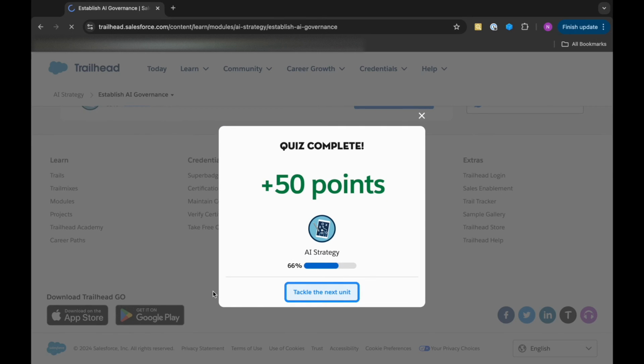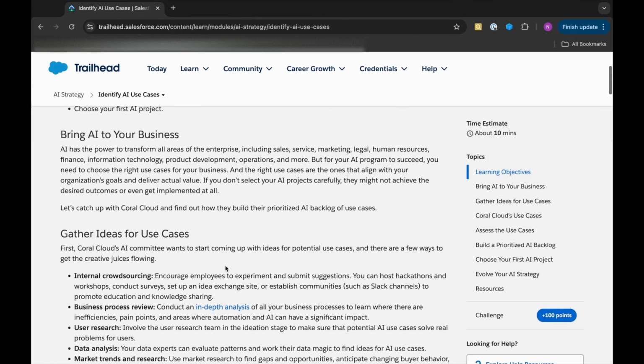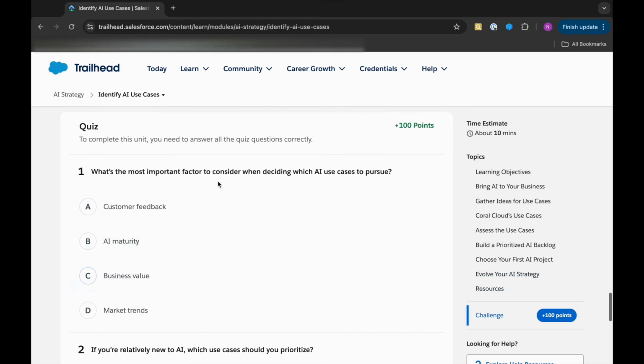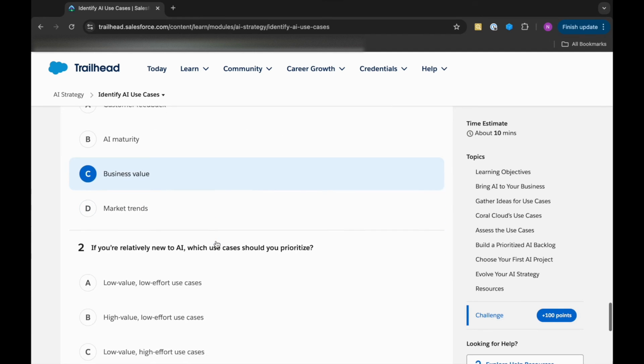So let's move on to the last unit of this module, that is identify AI use cases. We'll go straight to the challenge without wasting any time. First question is, what's the most important factor to consider when deciding which AI use cases to pursue? First is customer feedback, second is AI maturity, third is business value, and fourth is market trends. So business value is the most important factor to consider when we are deciding which AI use cases to pursue. So the C option should be the correct one.